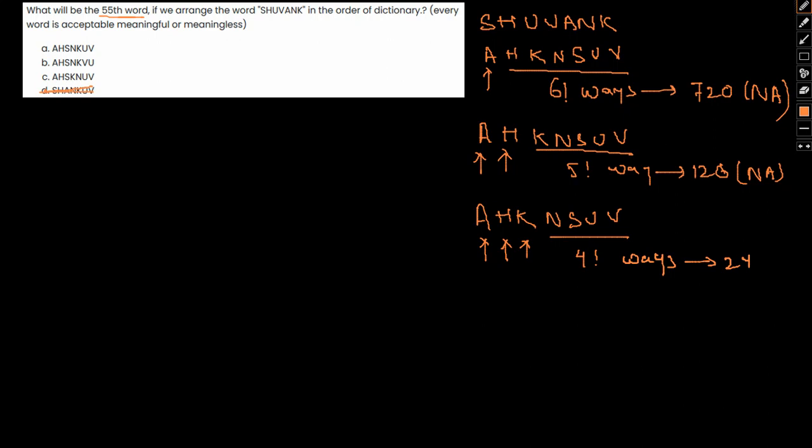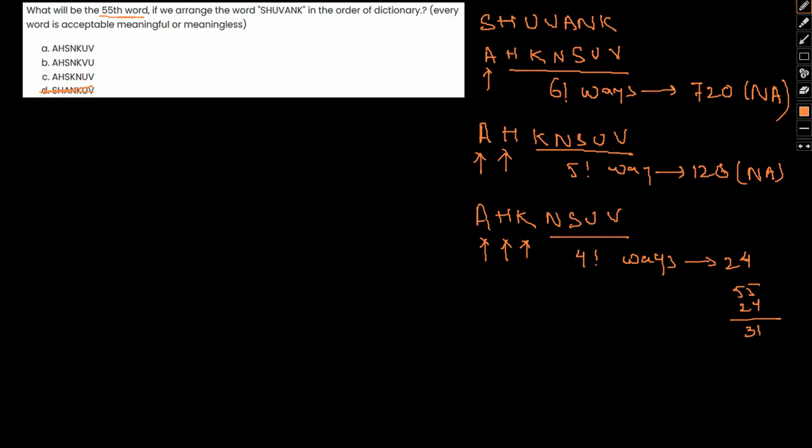Yes, now we can use this because it is less than 55. We need more arrangements in this regard. So we are left with 55 minus 24, that is 31.